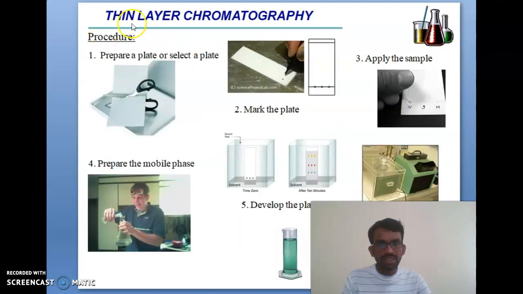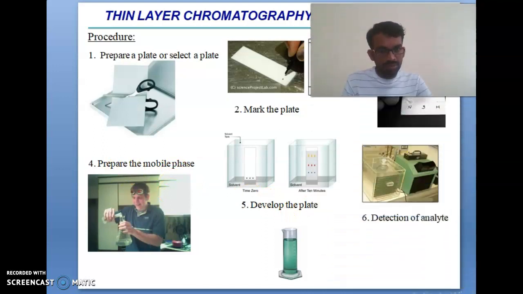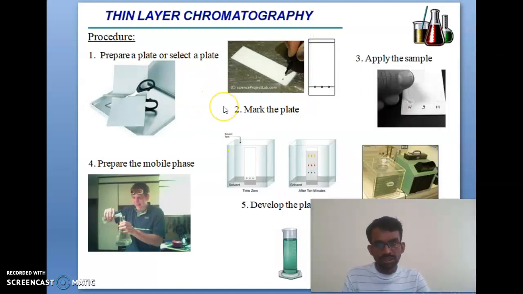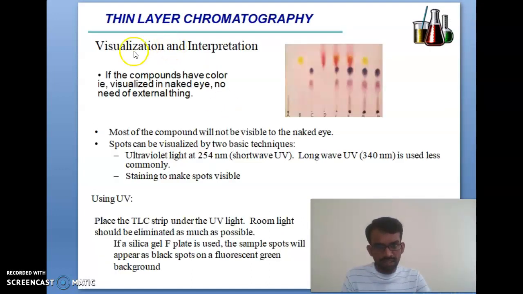Next, the thin layer chromatography procedure. First, select the plate, then make the plate, then apply the sample, then prepare the mobile phase, fifth develop the plate, and sixth detect the analytes. Total six steps to do thin layer chromatography. Visualization and interpretation are also very important in thin layer chromatography.